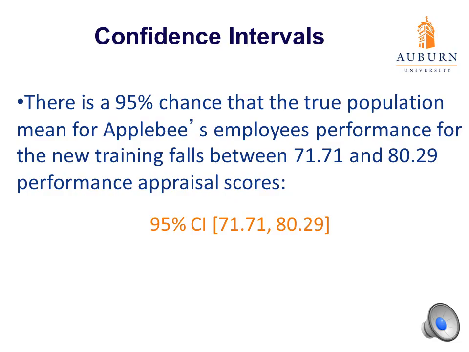If we were going to write it in APA format, we'll see that in orange at the bottom of the slide. We'll say 95% CI, open a bracket, 71.71, comma, 80.29, and close the bracket. So essentially what that's saying is that there is a 95% chance that the true population mean for Applebee's employees' performance for this new training will fall somewhere between those two performance appraisal scores.